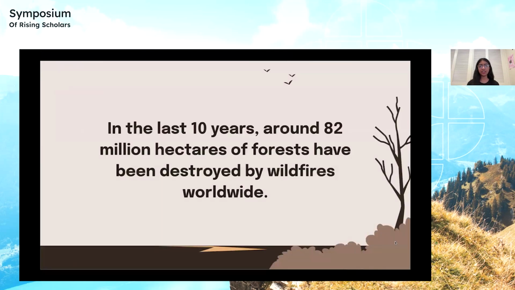In the last 10 years, around 82 million hectares of forest have been destroyed by wildfires worldwide. Forest fires are common in hot, dry, and windy areas. They pose great harm to infrastructure and surrounding areas and can cause harmful contaminants, sediments, and heavy metals to leach into nearby water sources. Machine learning models can be used to analyze the occurrence of these forest fires. For my project, I use a random forest classifier to find the factors which most affect wildfire ignition in the Montesinho and Algerian forests.